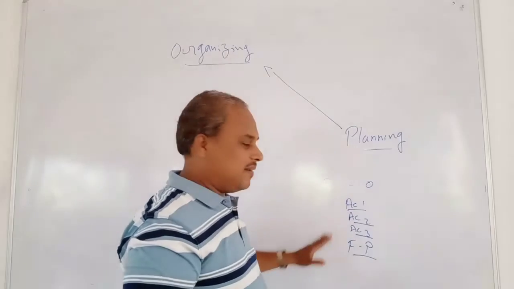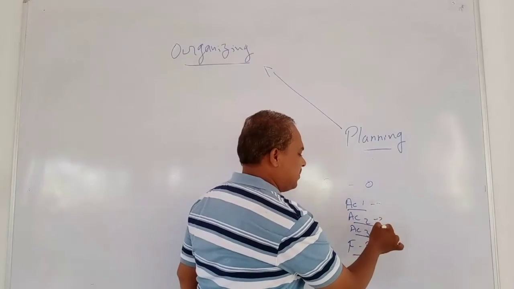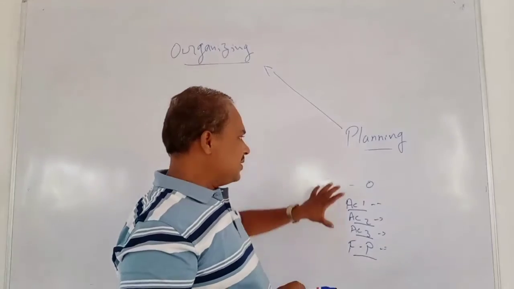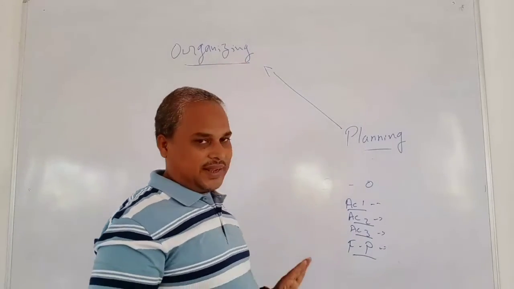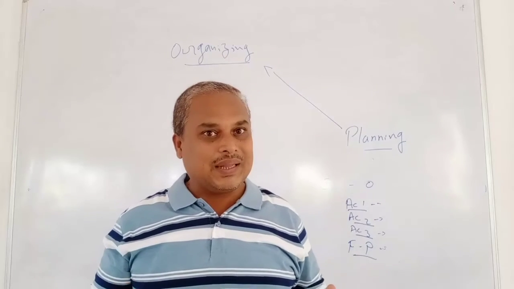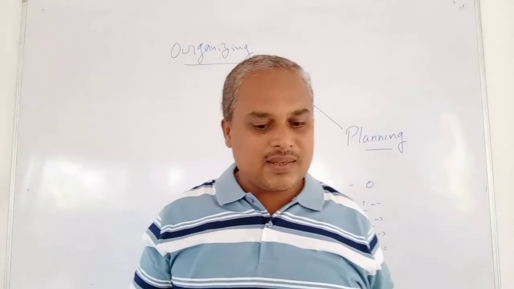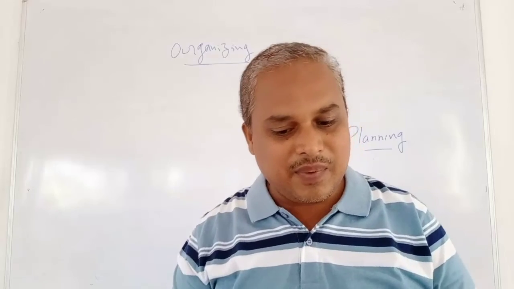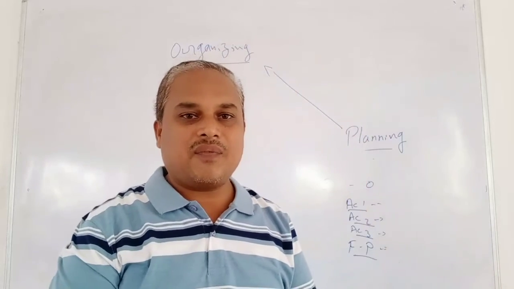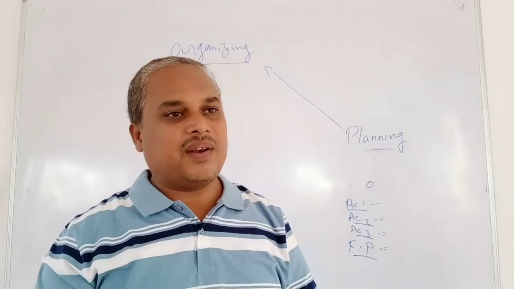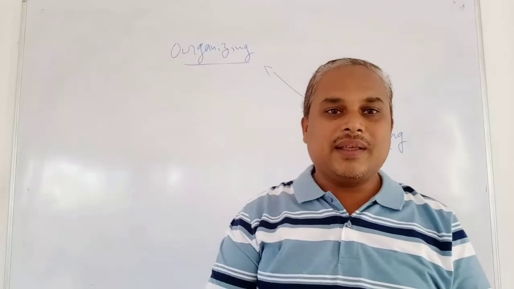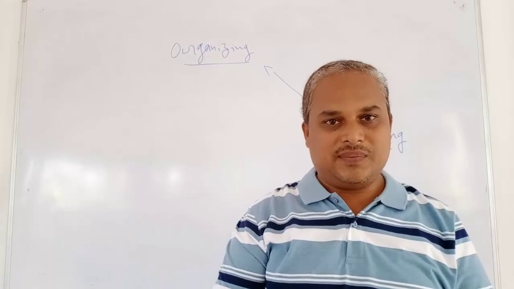And after that, I will allocate the different jobs to different persons according to their capabilities, their experience, all those things, right? So this is the process of organizing. So we can conclude that organizing is a process that initiates the implementation of plans by clarifying the jobs. It involves the identification of activities, grouping the activities, and determining the job positions.